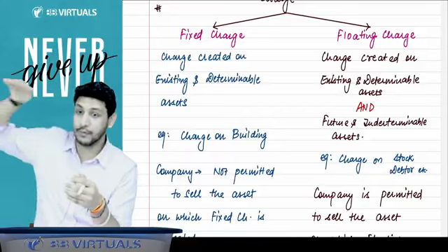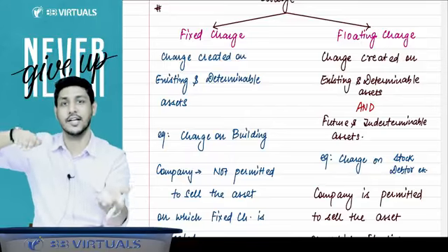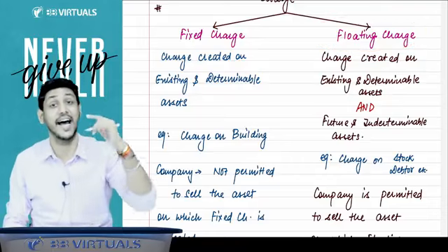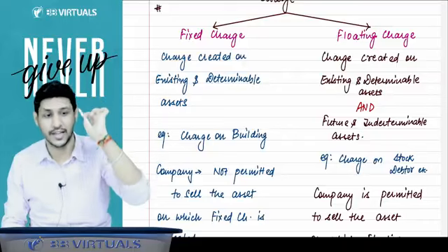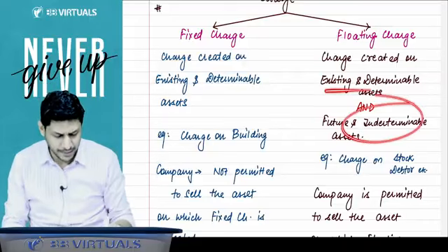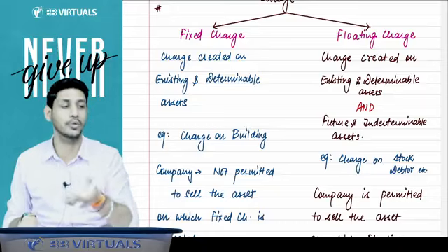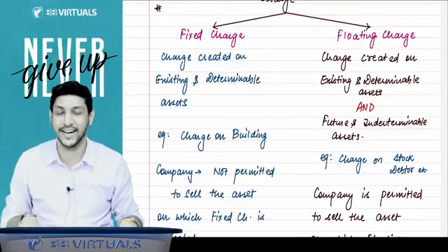Then the future stock will be coming, it will be by default under charge. So I am saying that floating charge is a kind of charge which is created on the present asset as well as on the future assets that are indeterminable. Present assets, what you are having right now in your hand, are determinable. Now you are able to determine how much assets you are having in your hand right now.